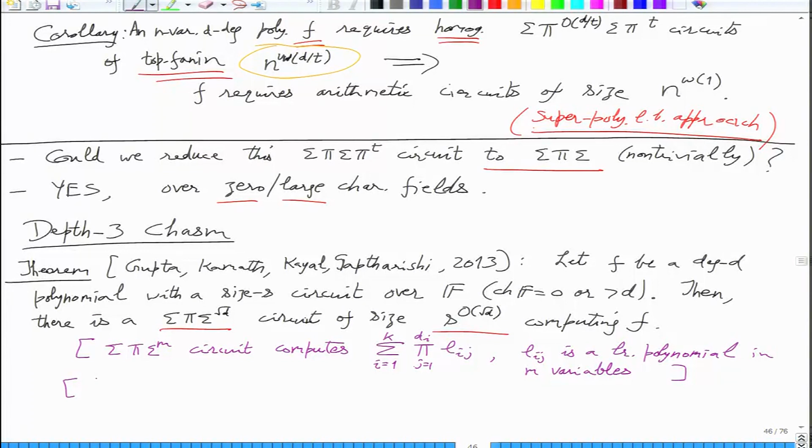The second thing is that this model is inherently inhomogeneous. We get inhomogeneity. That has to be the case.